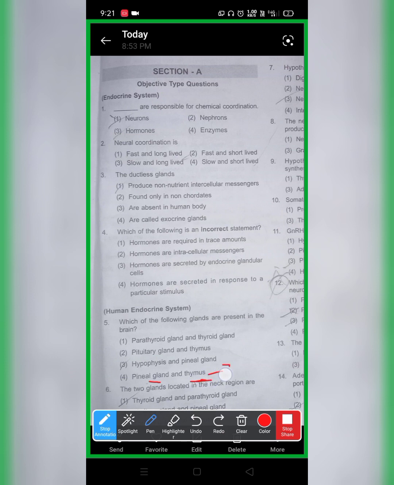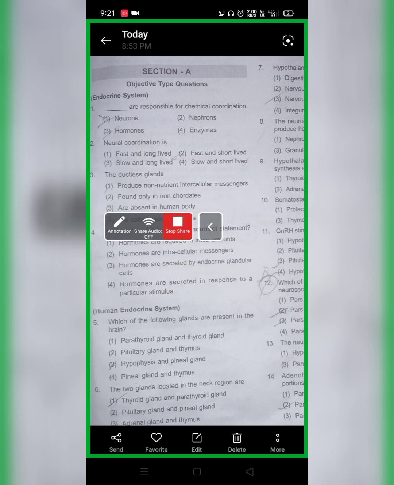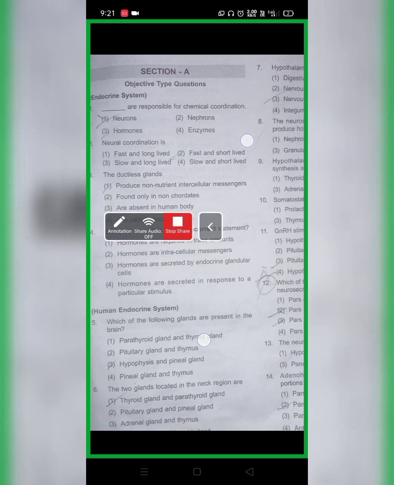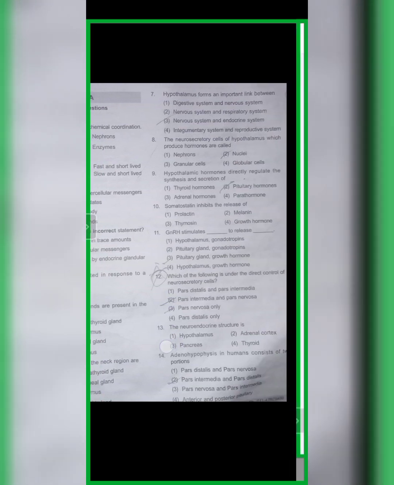Thymus, just now we have neglected, it is in your chest region. Now, two glands which are located in the neck. Can you guys answer this particular question? The first option is thyroid gland and parathyroid gland, then pituitary and pineal, adrenal and thymus. Please comment it in the comment section. We'll go to the next question.